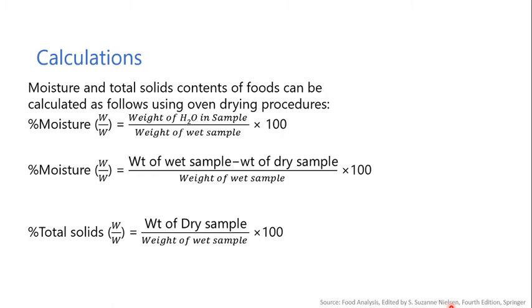Also, percentage of moisture equals the weight of the wet sample minus the weight of the dry sample, divided by the weight of the wet sample, times 100. Percentage of solids is determined by the weight by weight formula, that is, weight of dry sample divided by weight of the wet sample, times 100.